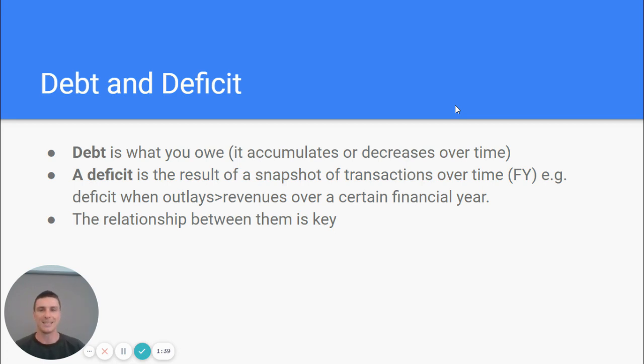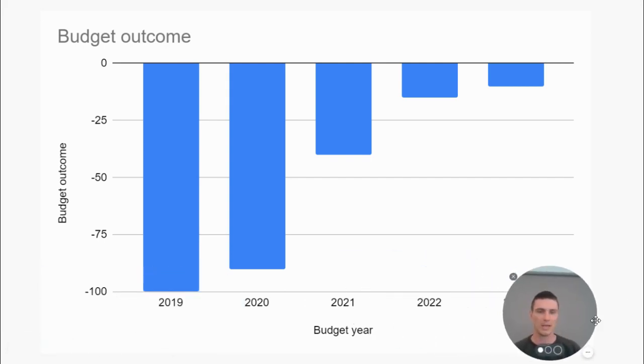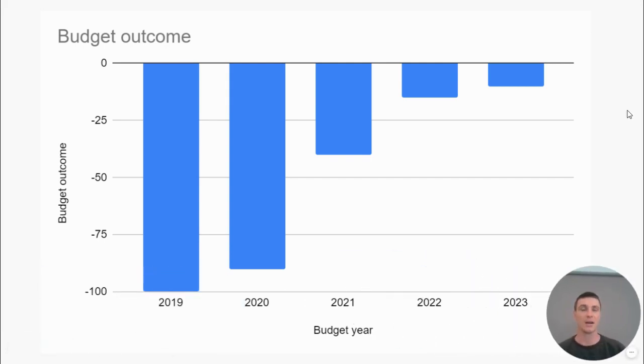What's confusing, I think, is the relationship between the two. So we should all know the difference between a debt and a deficit, or even you could say debt and budget outcome, but we perhaps get confused about the relationship. So let's clarify that now. Here we're looking at a trend in the budget outcome over time. It's below zero, it's a negative number, so we know that's a deficit.